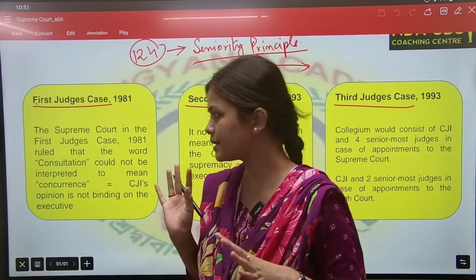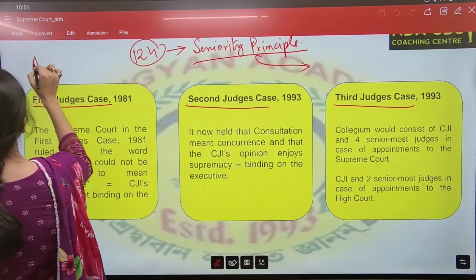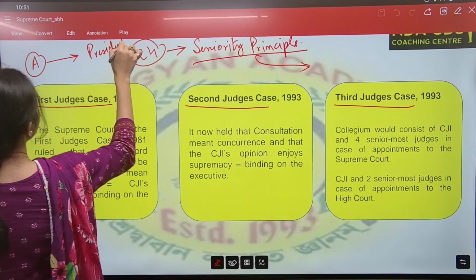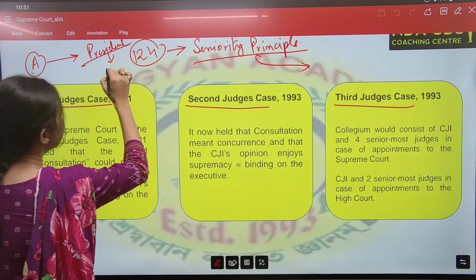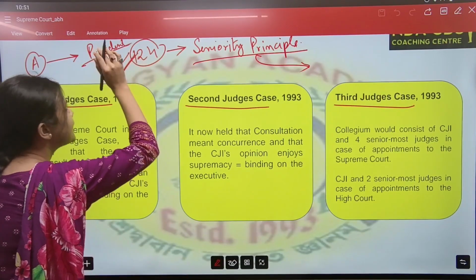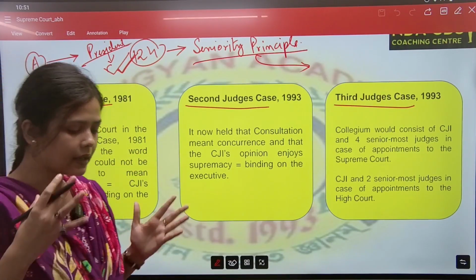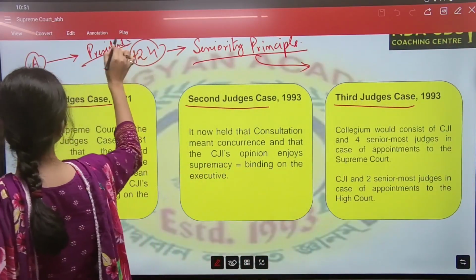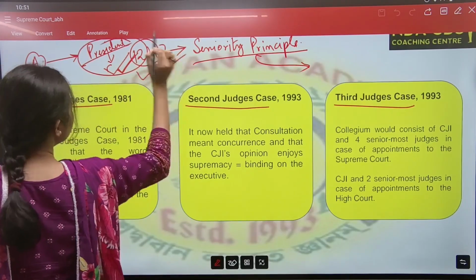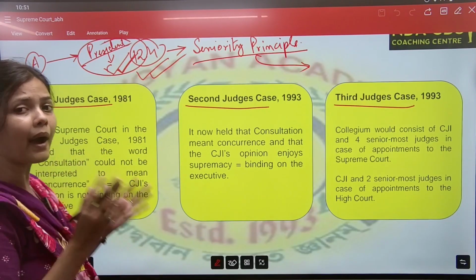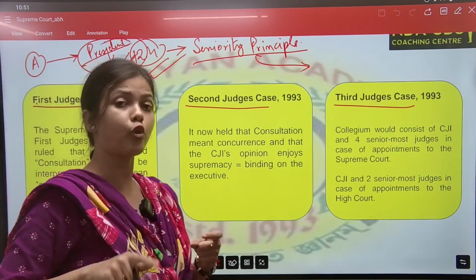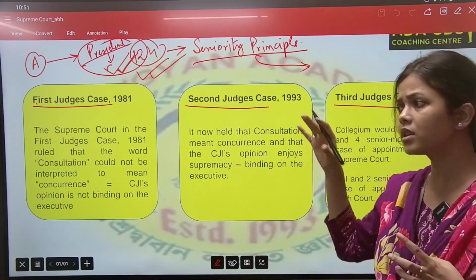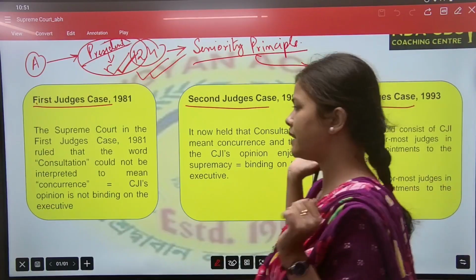That means, please understand this, if any A, B, C, D name has been recommended to the President of India, it has been questioned whether the President has to sign that name as the Chief Justice or Judge. Is it binding on the President to follow that recommendation? So the question arises in the first judge case, and it has been decided in the first judge case.